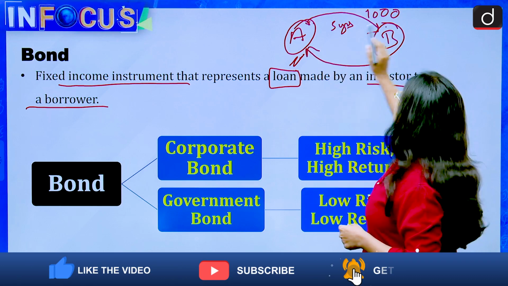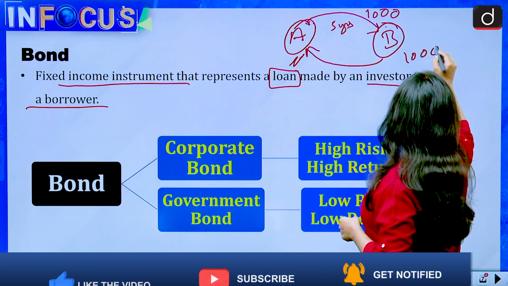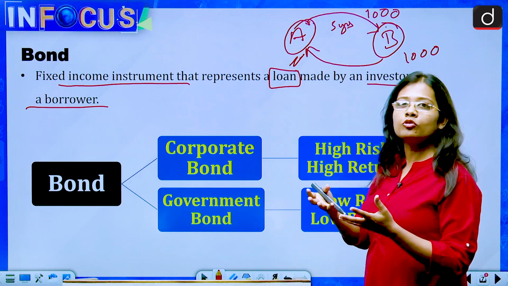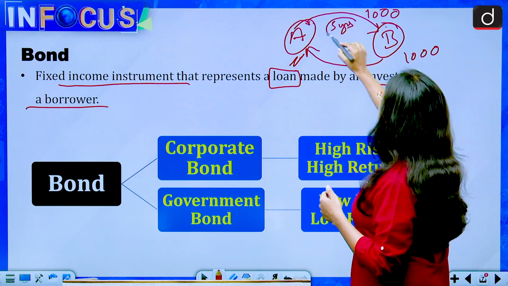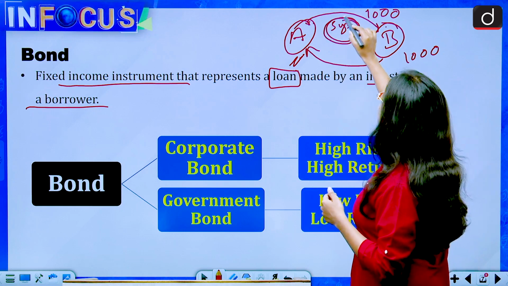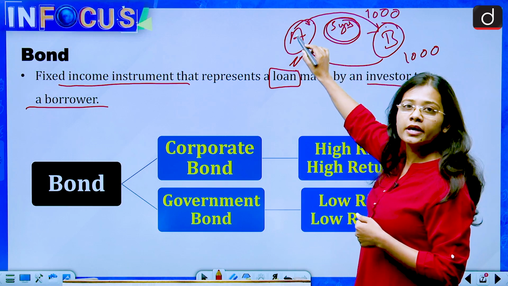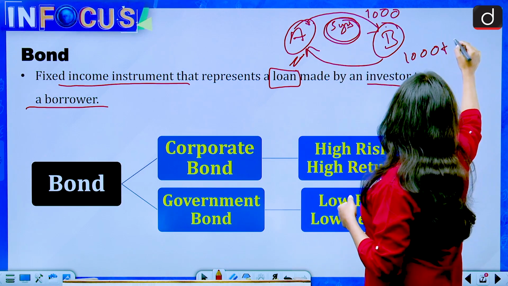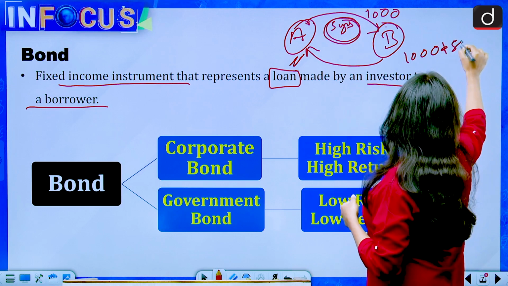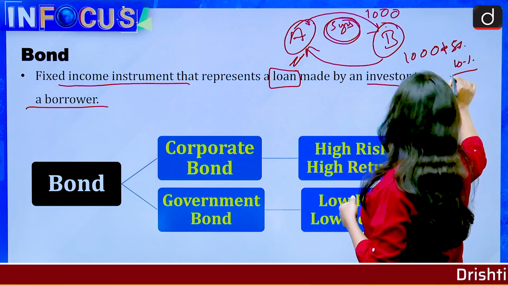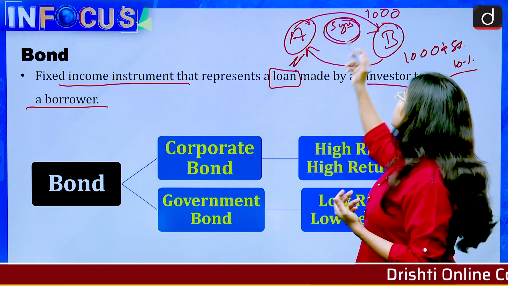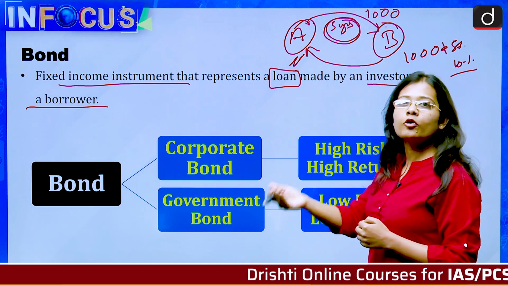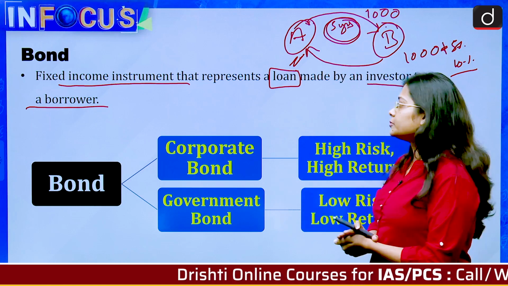B will return first 1000 rupees. Is it so that B will only return 1000 rupees? No. What will happen to the 5 years time period for which this 1000 rupee is not with A and A has given it to B? Then B will also give some interest on it, say for example 5% or 10% or whatever interest took place between A and B. So this is the concept of how we borrow money and how we give money.